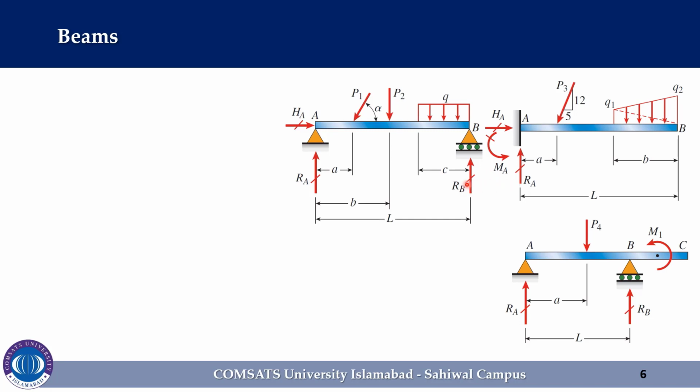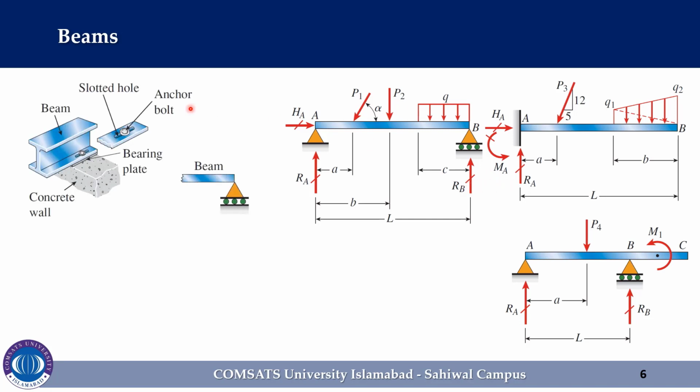For instance, consider the example shown in the figure here. The figure shows a wide flange beam supported on a concrete wall and held down by anchor bolts that pass through slotted holes in the lower flange of the beam. This connection restrains the beam against vertical movement either upward or downward but does not prevent horizontal movement. Also, any restraint against rotation of the longitudinal axis of the beam is small and ordinarily may be disregarded. Consequently, this type of support is usually represented by a roller as shown in the figure here.